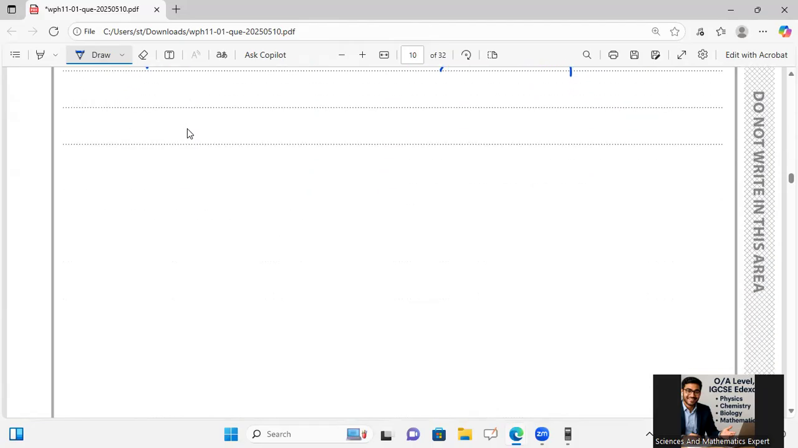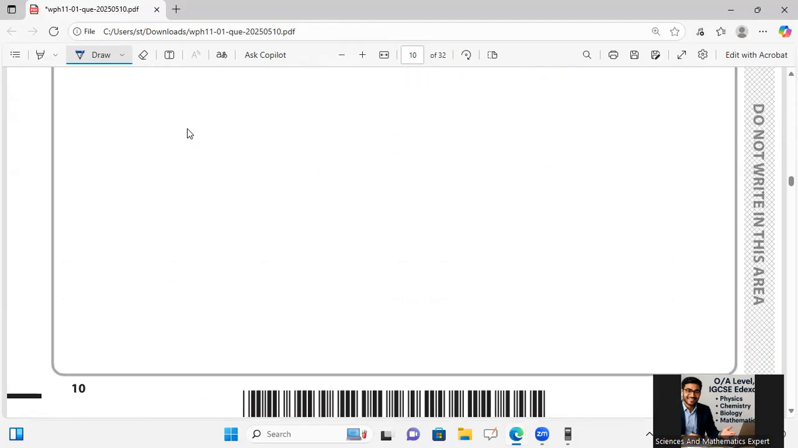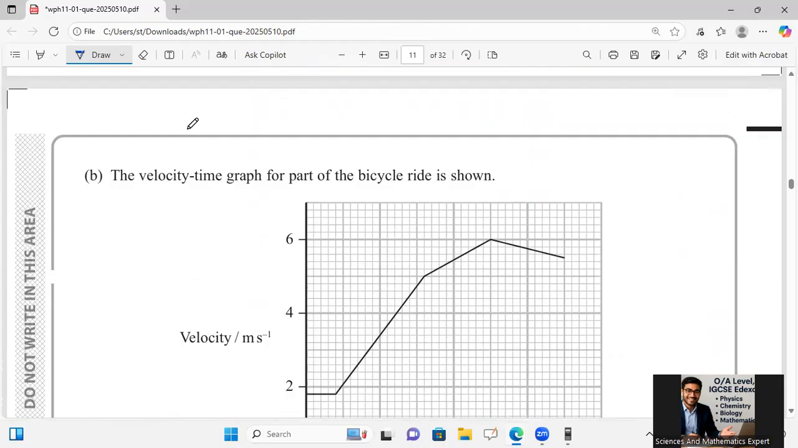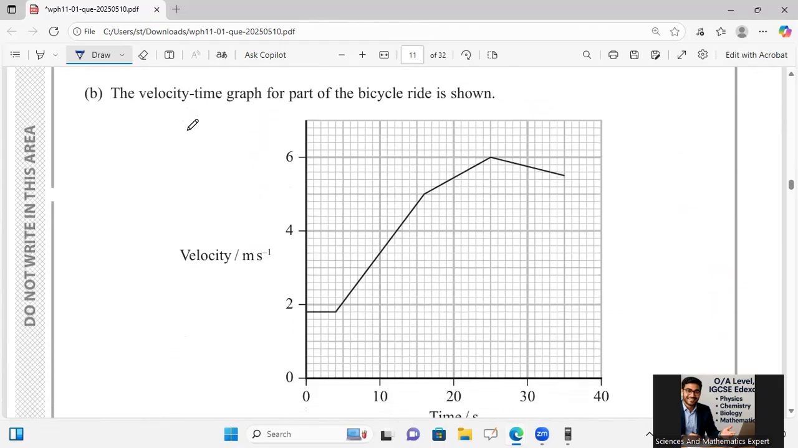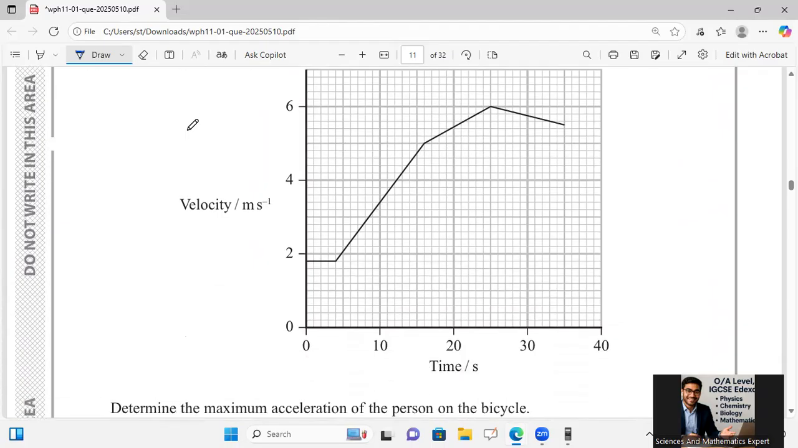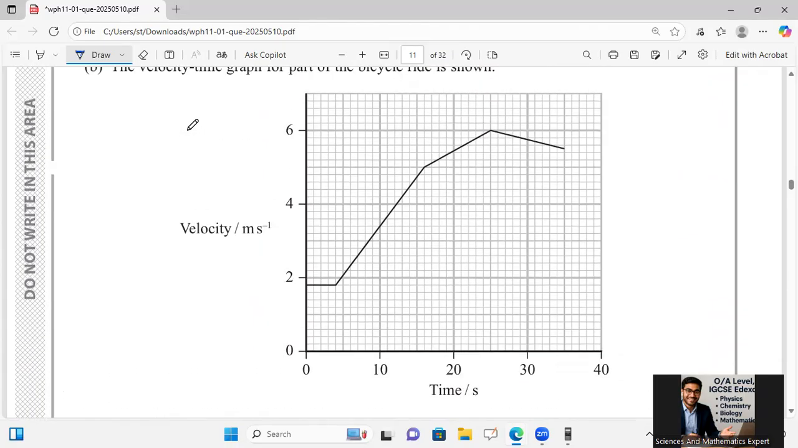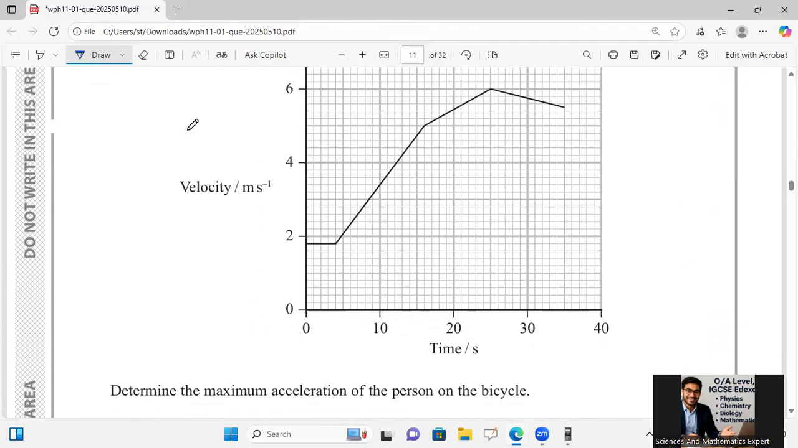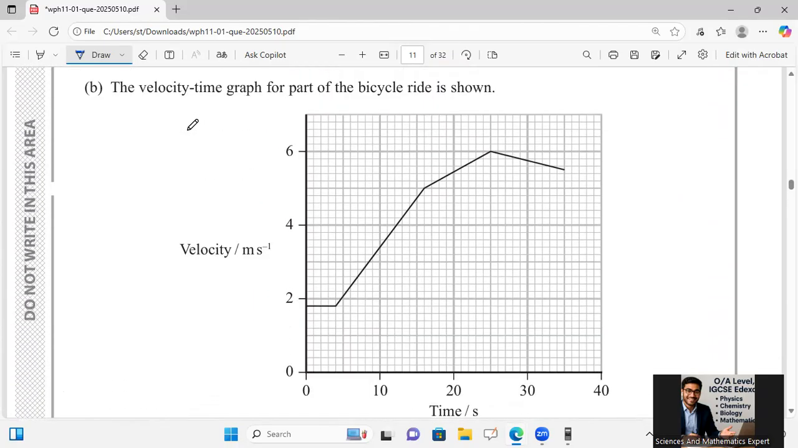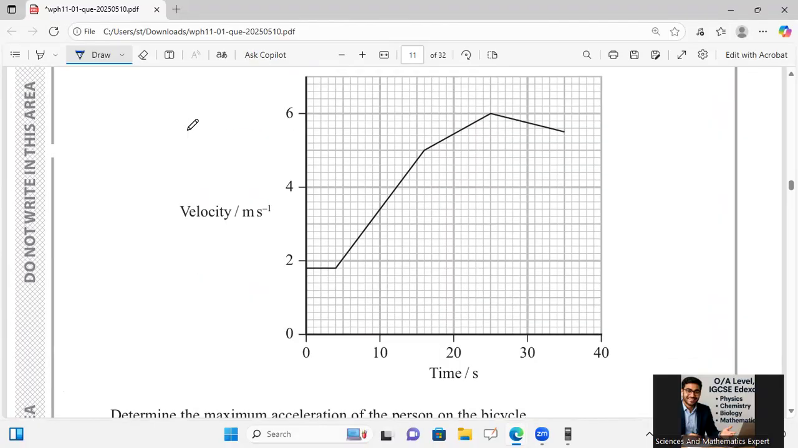What is he saying in this distance and displacement difference? He is saying the velocity-time graph of a bicycle ride is shown. Determine the acceleration of the person on the bicycle. So for velocity, we will have to take two pairs of corresponding values of velocity and time from the graph.